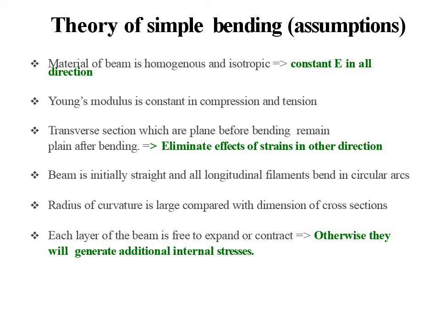Initially the beam is straight, and all the longitudinal filaments bend in circular arcs. The radius of curvature is large compared with the dimensions of the cross sections. Each layer of the beam is free to expand or contract, otherwise they will generate some additional internal stresses on the beam.